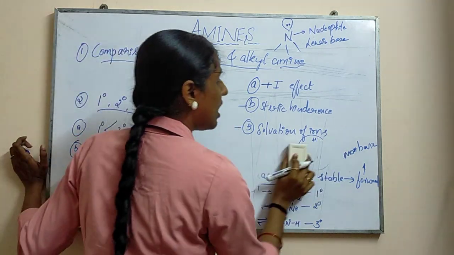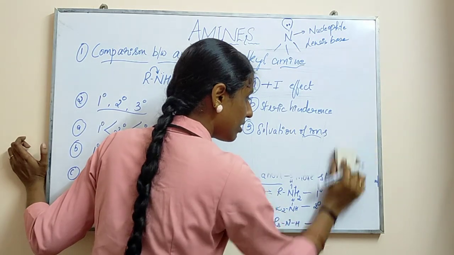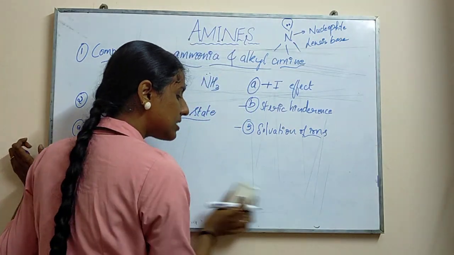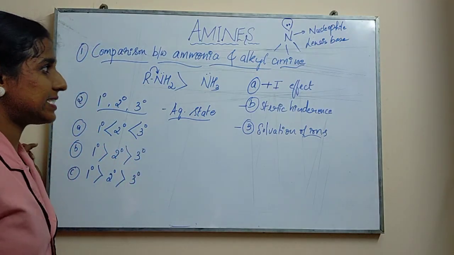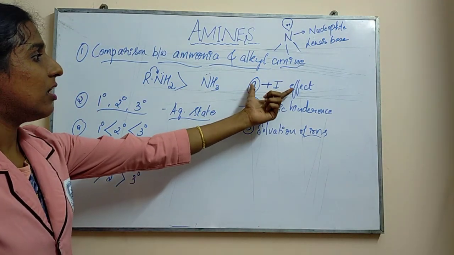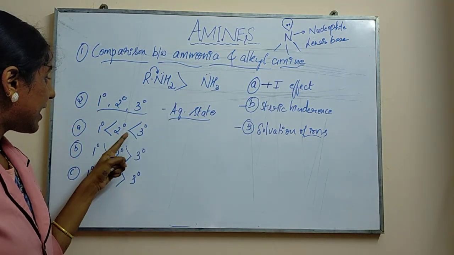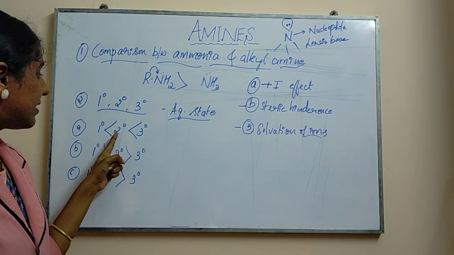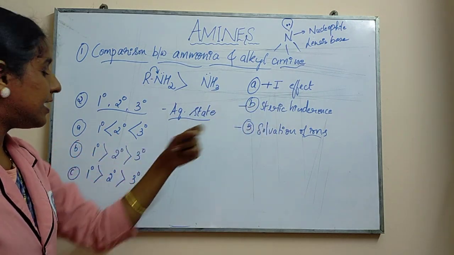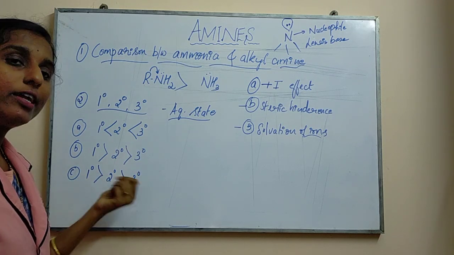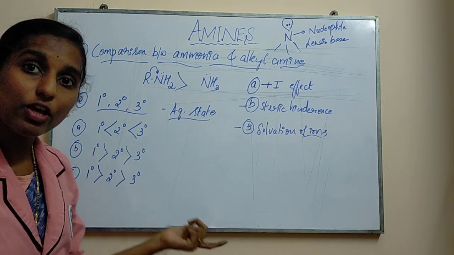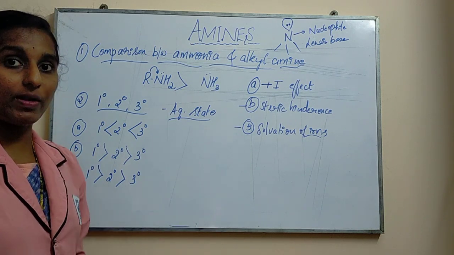Okay, so now here, when they ask in the exam, I can't write all 3 points, but particularly if they ask you to explain, you can write. For plus I effect: tertiary will be more, then secondary, then primary. Steric hindrance: primary, secondary, tertiary. And solvation effect: primary, secondary, tertiary. In this way it will go. So in this way you can explain if they ask you to explain in the exam.